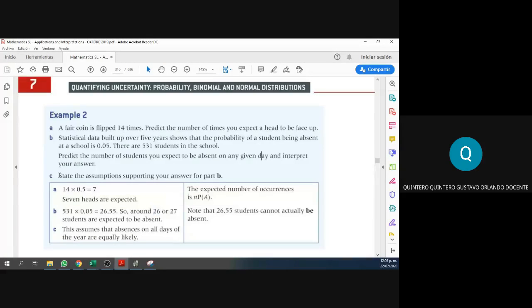Let's take a look at question C. This is one more of analysis, right? Look at this. State the assumptions supporting your answer in part B.